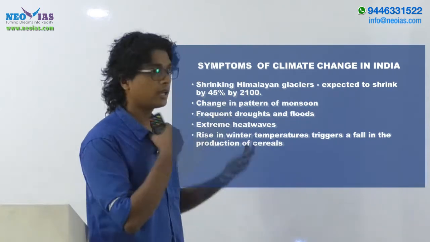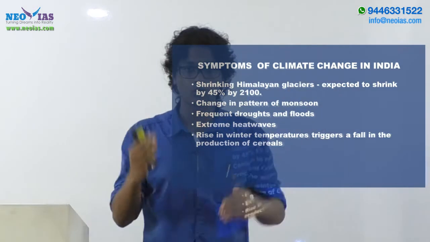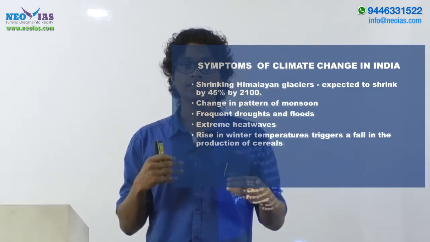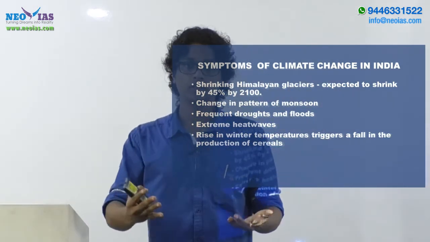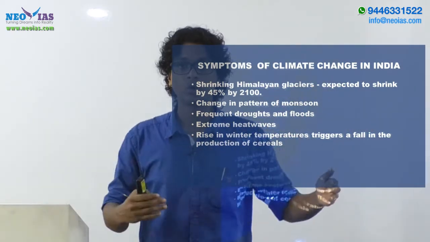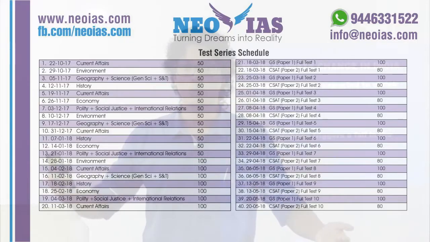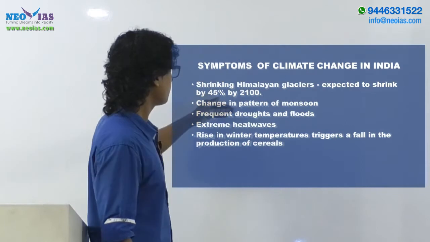We already know that the monsoon is concentrated over 4 months, but within this we are now seeing extreme rainfall events. Maybe more monsoon break days, where rainfall won't be there for say 2 or 3 weeks, and then when the rainfall comes, it will be a heavy downpour, resulting in flooding, flash floods, landslides or cloud bursts. So change in the pattern of monsoon can be seen as a symptom of climate change.